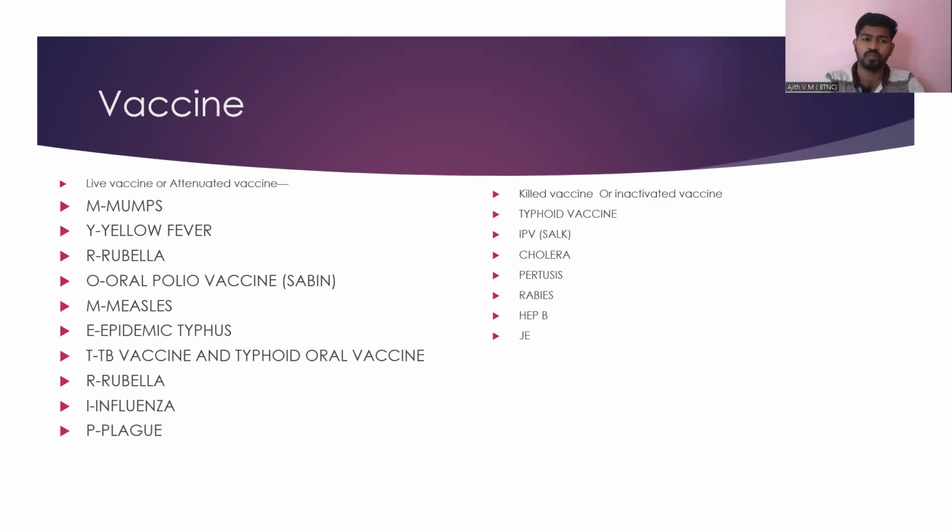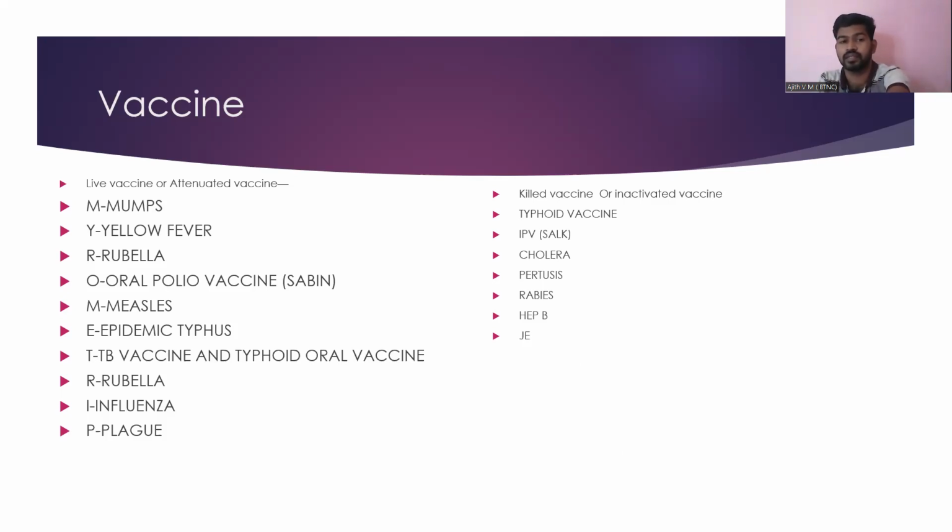Once you are clear about the live vaccine, my ROM trip, automatically you can filter which is a live vaccine and which is a killed vaccine. So once you are filtering that, easily we can get the 1 mark.